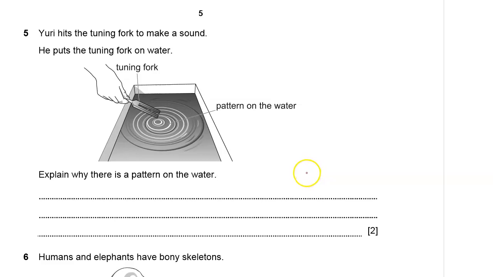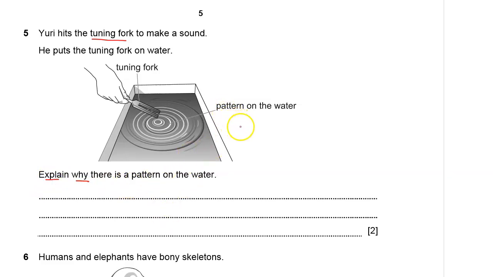Question number 5. Yuri hits the tuning fork. The tuning fork makes sound. To make a sound, he puts the tuning fork on water. The tuning fork is right there, and this is of course water in a trough. Explain why there is a pattern on the water.